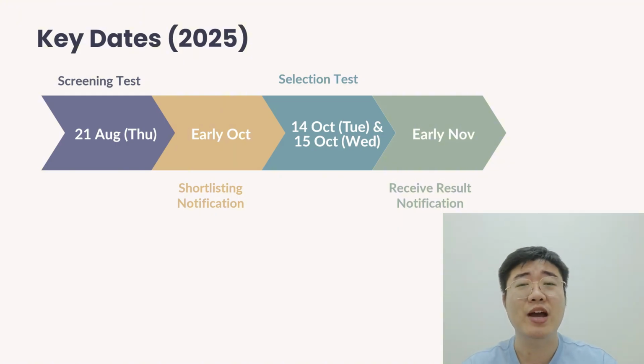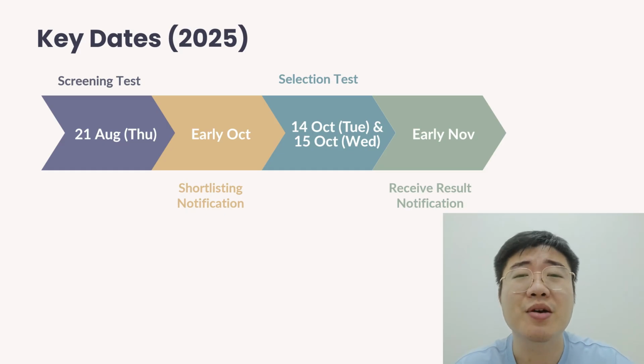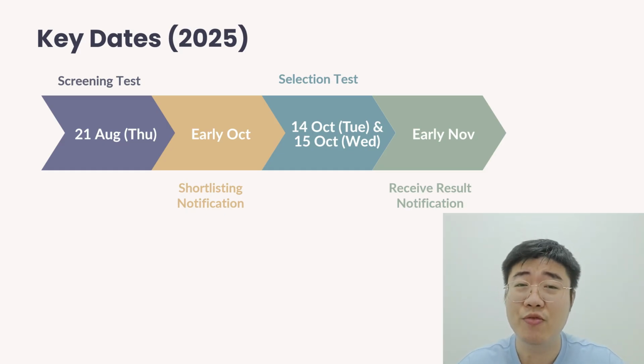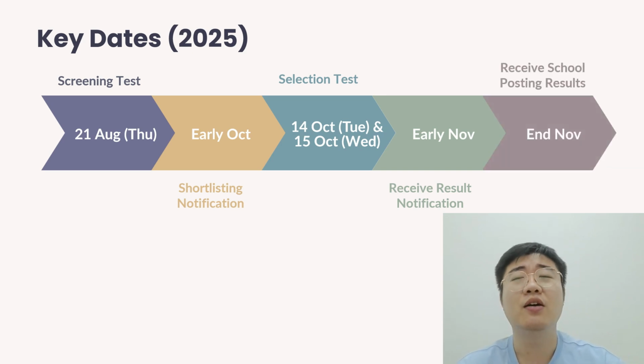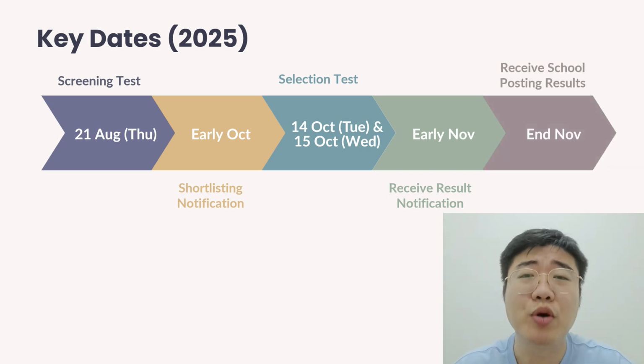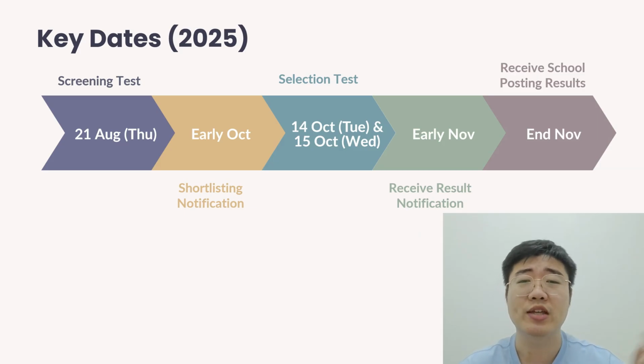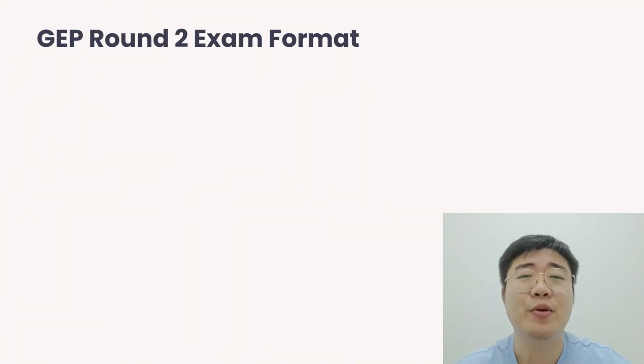You will be notified whether you will be selected for the GP program. From there, you can make your decision. You can choose to accept the offer or you can reject the offer as well. After that, by the end of November, the school will post the official results of those who get into the GP class. So, after we know about the key dates, let's talk about the exam format.